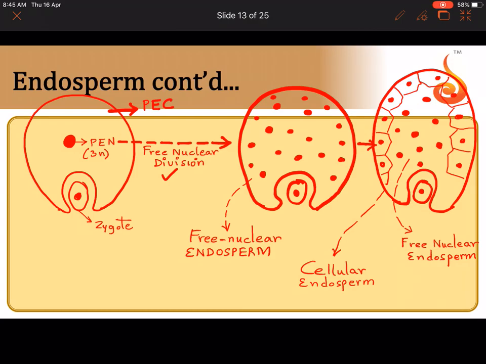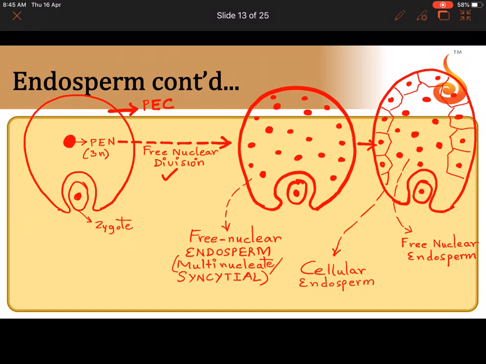First, the primary endosperm nucleus undergoes free nuclear division to form, what is this free nuclear endosperm? It is multinucleate, or it is syncytial. We call this type of a cell which has many nuclei in it syncytial. Then there are boundaries formed between the nuclei here. That becomes cellular endosperm. Those which don't form boundaries, where many nuclei are there, become the free nuclear endosperm.